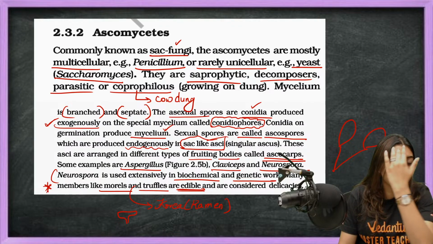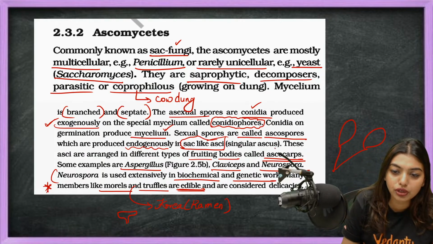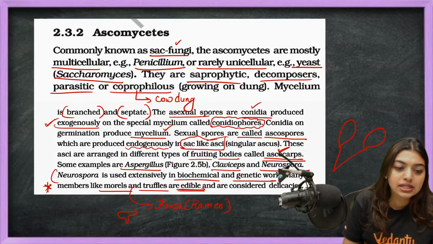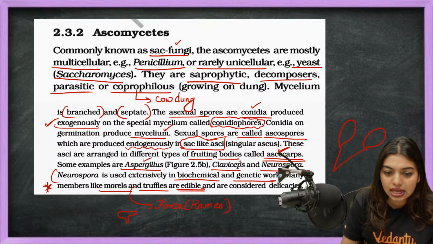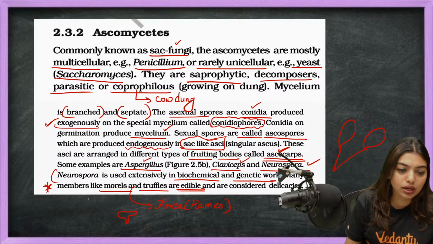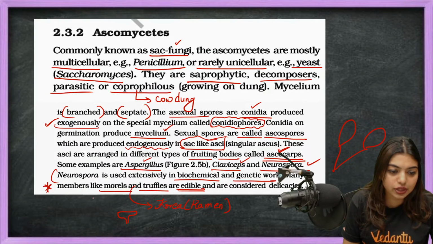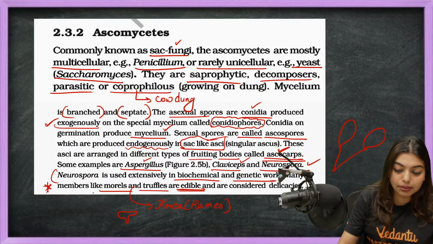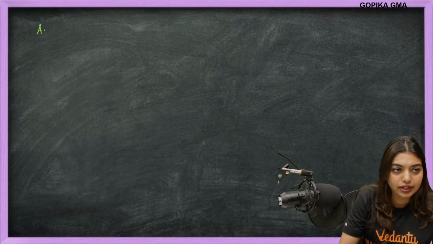Okay, asci are arranged in a different type of fruiting body called ascocarp. Some examples are Aspergillus, Claviceps, and Neurospora. In that, Neurospora is used for all genetic works, and then there are also edible ones like morels and truffles. Okay, morels and truffles. So here we will write